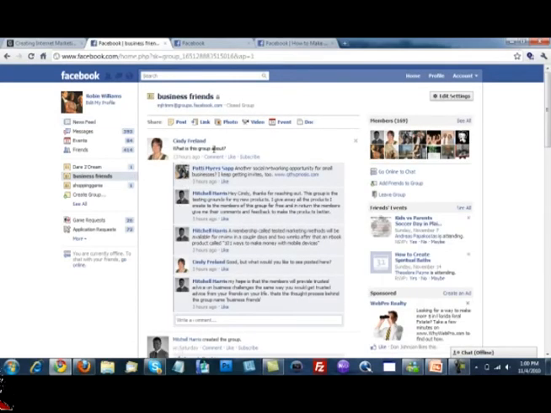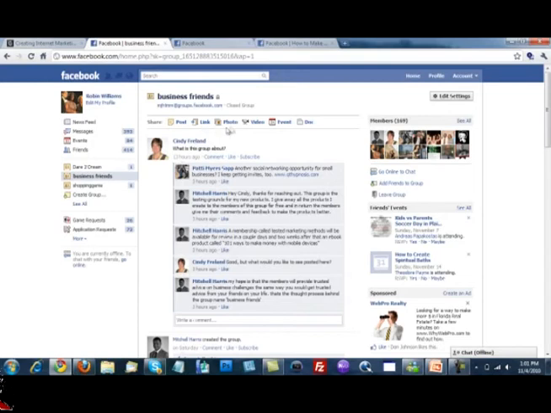This young lady who's a part of this group wanted to know, hey, what is this group all about? Because the title of his group is just business friends, and she wasn't clear what this group was all about. So you want to make sure you have some sort of title for this group that people understand immediately what this group is about, and they can decide whether or not they want to be a part of it or not.